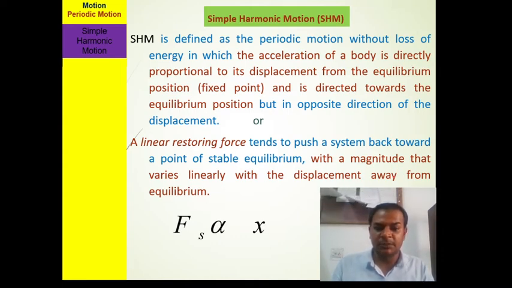Restoring force tends to push a system back towards a point of stable equilibrium with a magnitude that varies with the linear displacement away from the equilibrium. And this restoring force which is generated is proportional to the displacement away from the equilibrium position. So Fs is proportional to the displacement x from the equilibrium position.